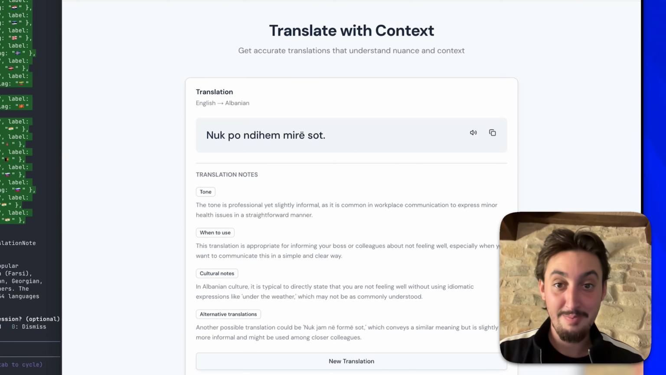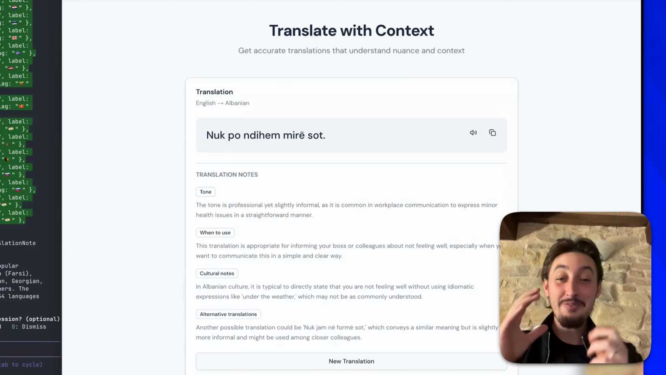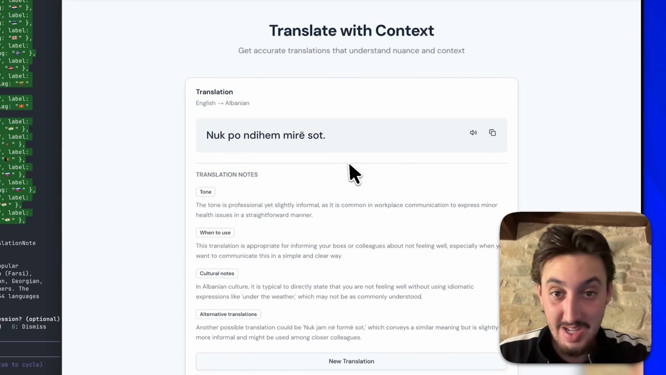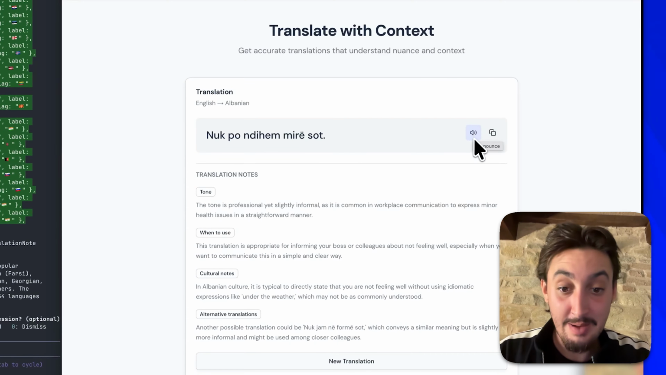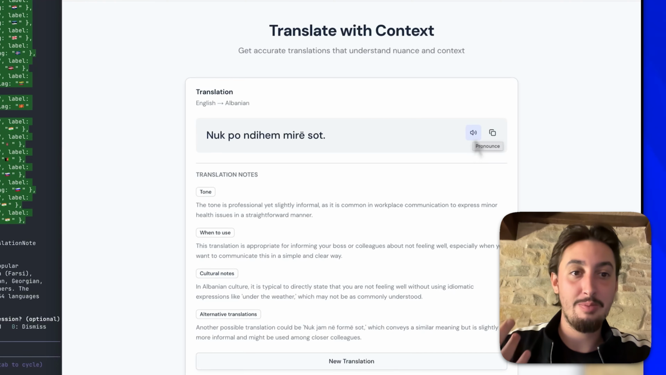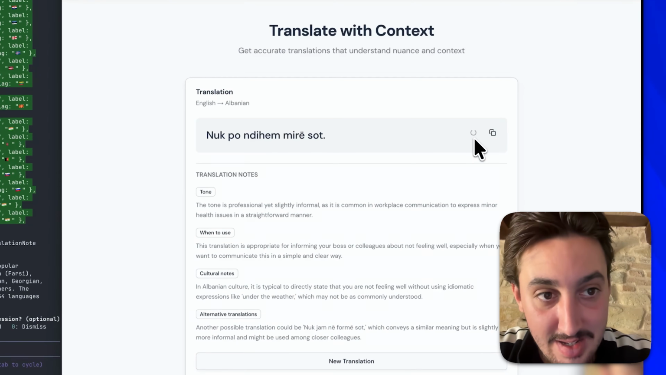Okay, look at that. How do you pronounce that? I have literally no idea. That is not like any of the languages that I know. But I'm going to click this and hopefully it is going to tell me how to properly pronounce it in Albanian. So I'm going to click that, turn on my volume.